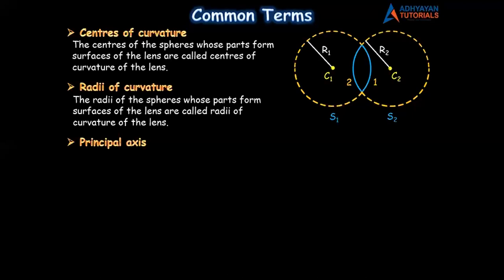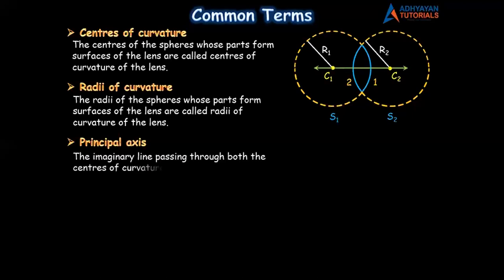Now which line? Look at the diagram. The straight line passing through both the centers of curvature. It is the line that passes through both centers of curvature. That is called the principal axis. Look at the definition, children. The imaginary line passing through both the centers of curvature is called the principal axis of the lens. Now the fourth common term.